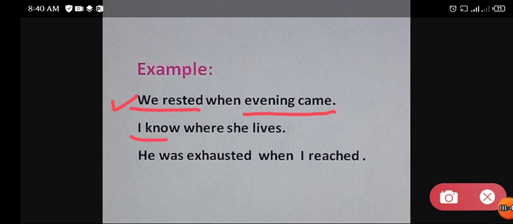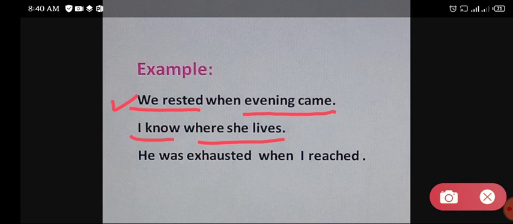Next example we have: I know where she lives. Here I know is the main clause or independent clause and where she lives is the dependent or subordinate clause. It means that where she lives is the answer of I know. So that's why where she lives is incomplete without I know.